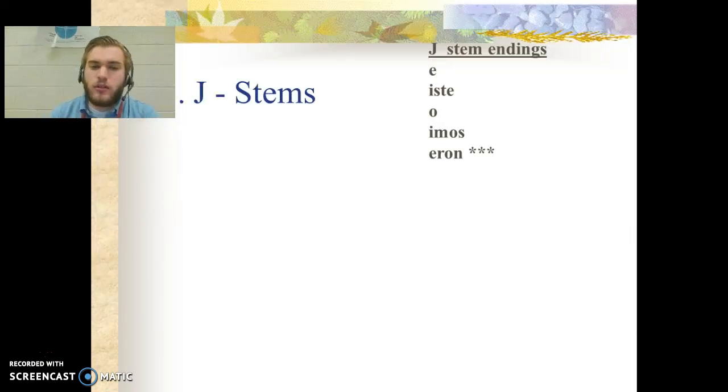The first thing you're going to want to write down as we are learning how these verbs work are our endings. J-stem endings are almost exactly the same as our U and I stems, except in the ellos, ellas, ustedes form, the third person plural. So we have e, iste, o, imos, and instead of ieron, it's just eron.